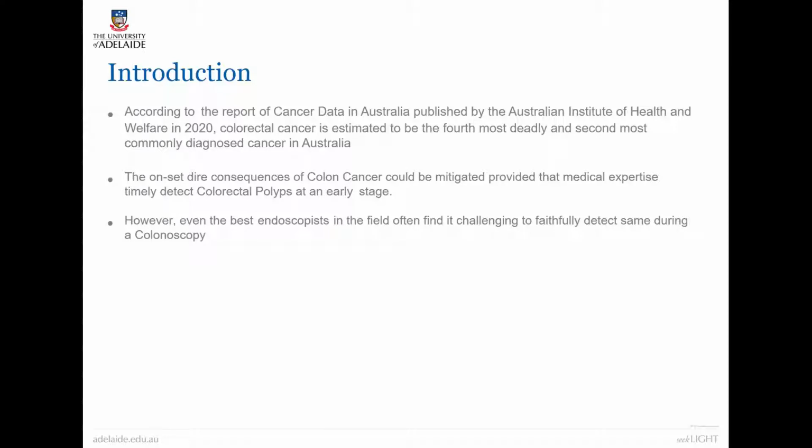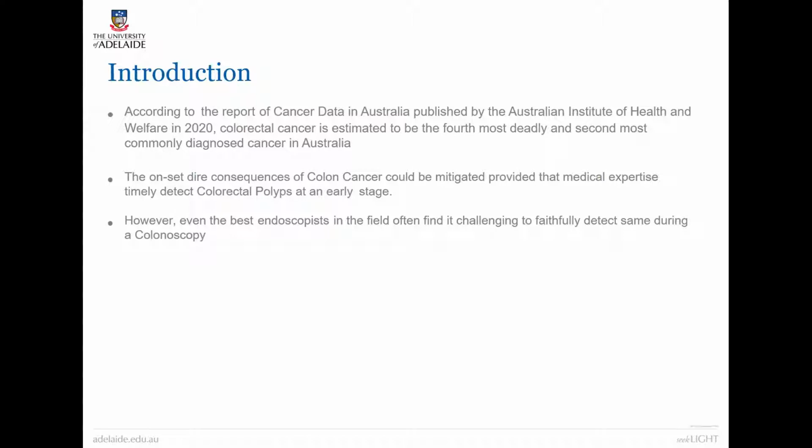So an introduction to my project would be, according to the cancer data in Australia, colorectal cancer is estimated to be the fourth most deadly and most commonly diagnosed cancer in Australia. The unsaid dire consequences of colon cancer could be mitigated provided that medical expertise timely detected colorectal polyps at an